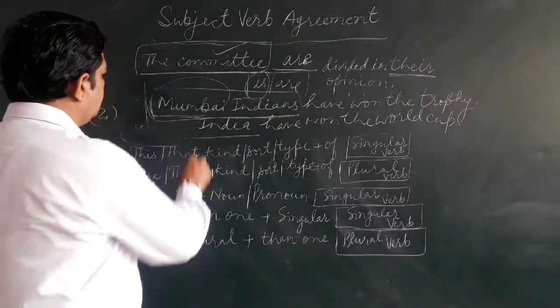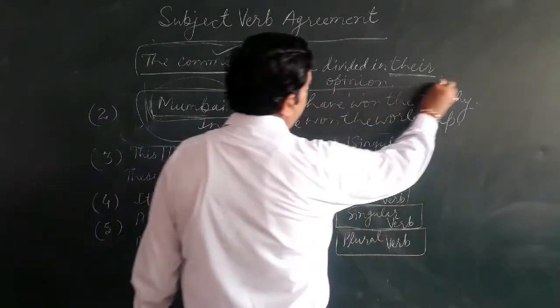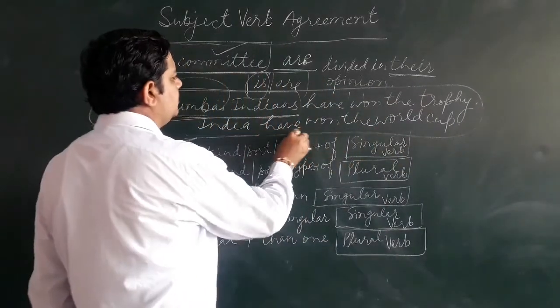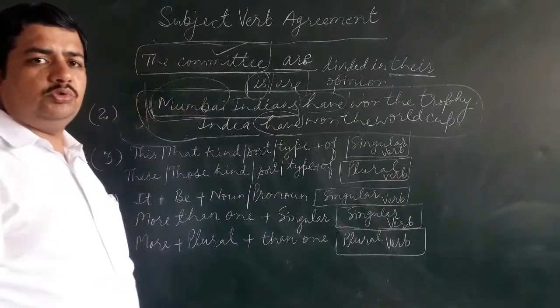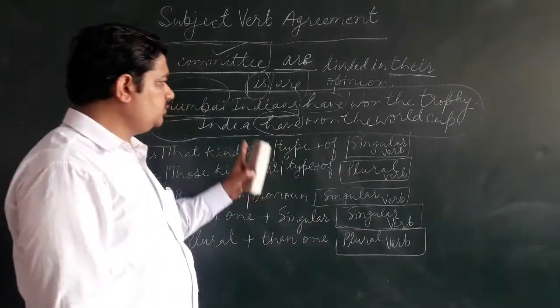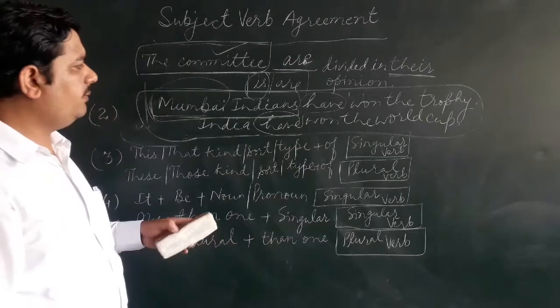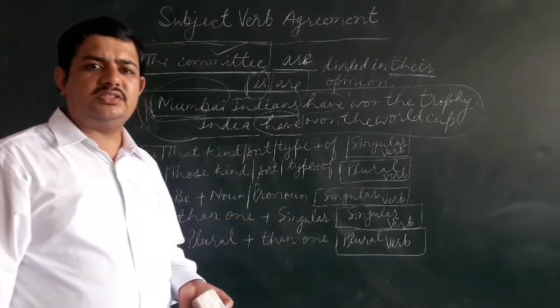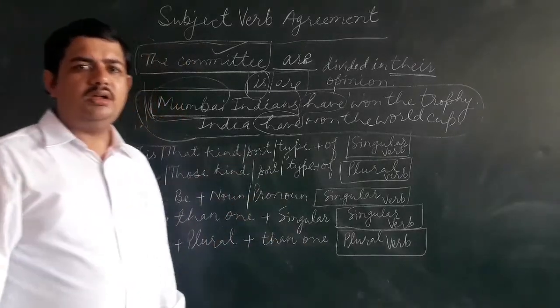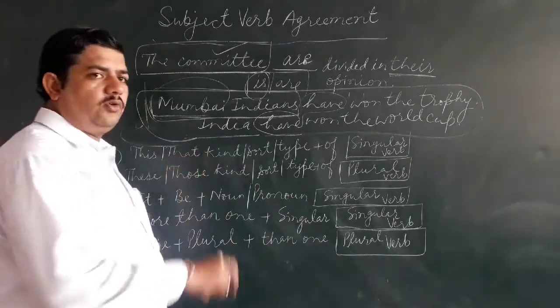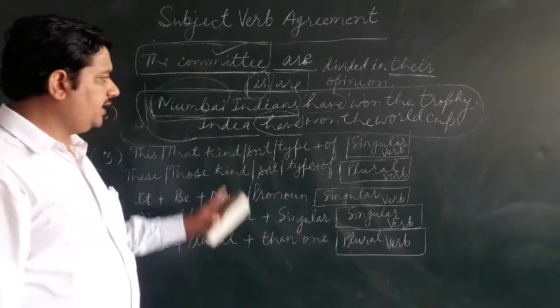Clear? So when we talk about the nation, the state, the institutions, when they are considered as a team, there we use have. Have means we use the plural helping verb. This is very very important too. There may be some confusion among the children that it looks like singular, but you should not forget the rules which are related to this.